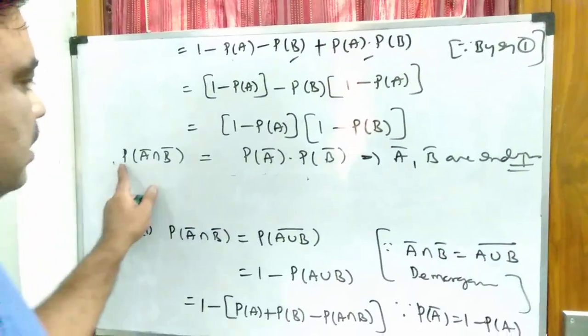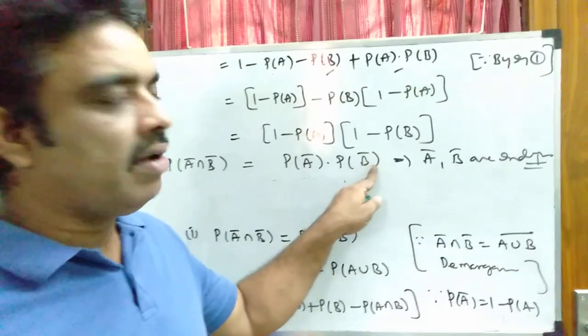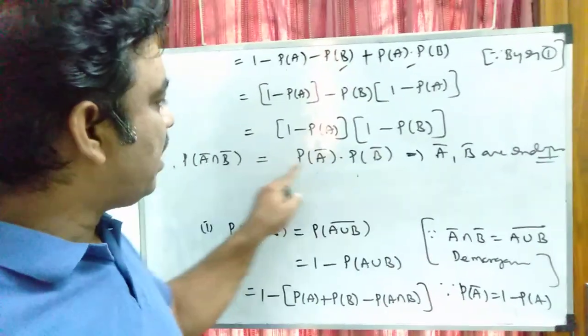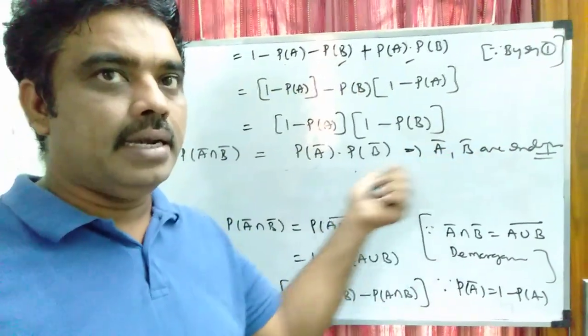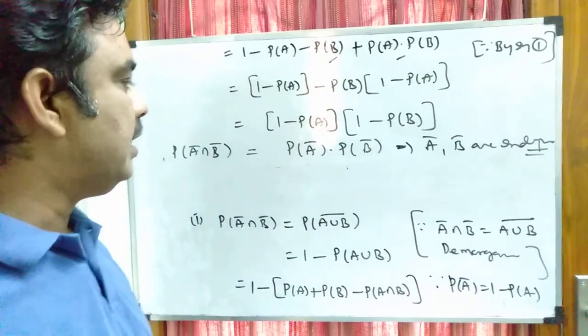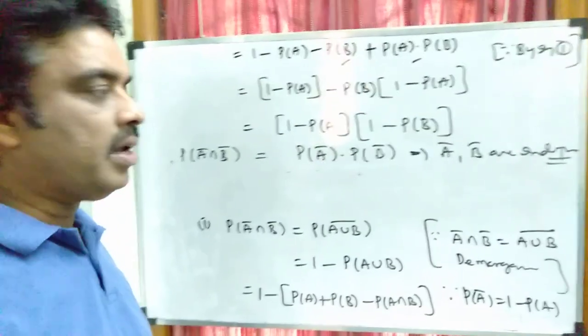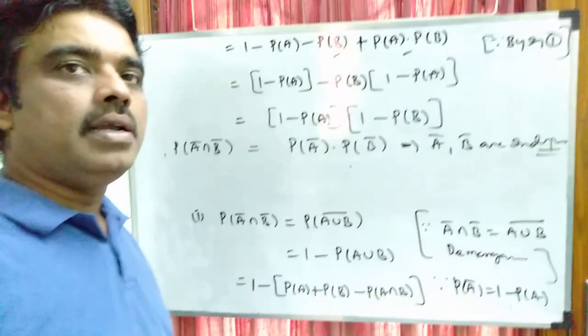P of A bar intersection B bar is P of A bar into P of B bar. P of A intersection B is P of A into P of B. A and B are independent. Here P of A bar intersection B bar is P of A bar into P of B bar. Therefore A bar and B bar are independent events.